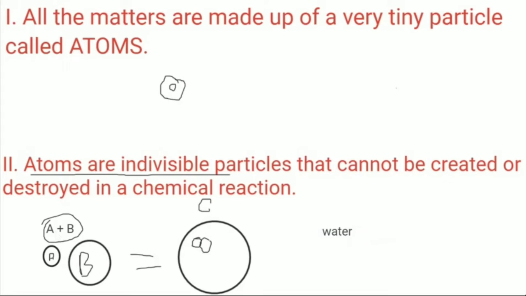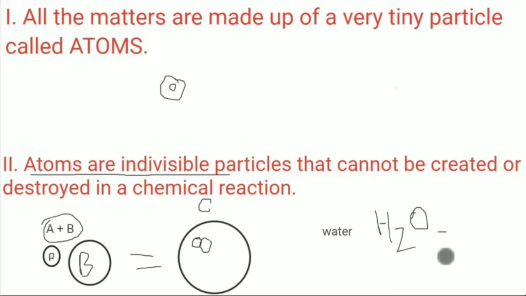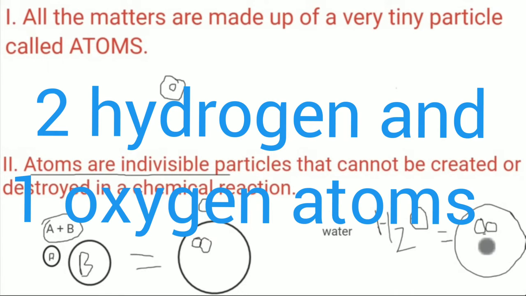It is H2O. We all know it's a very common compound. Here, if we zoom into the water molecule, we will get two atoms of hydrogen and one atom of oxygen.